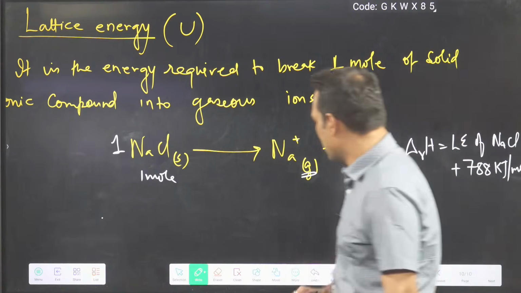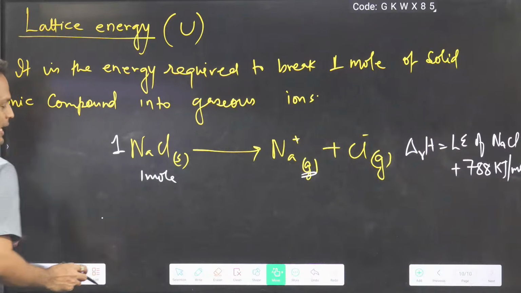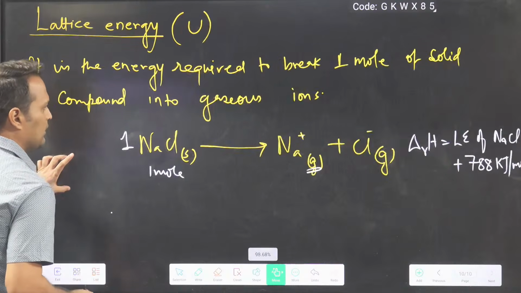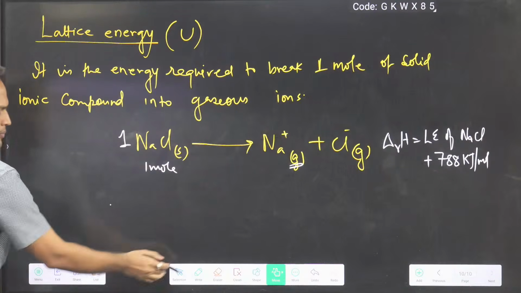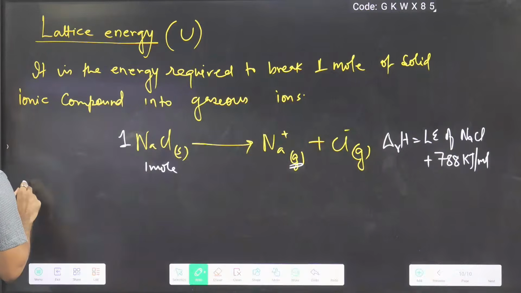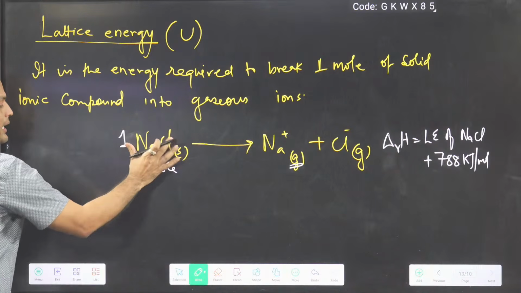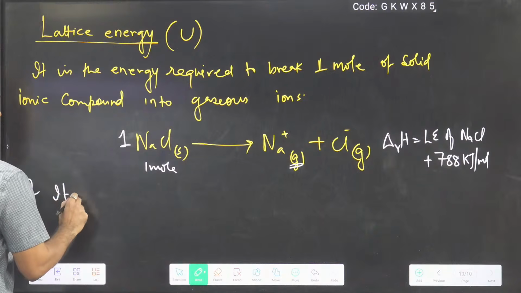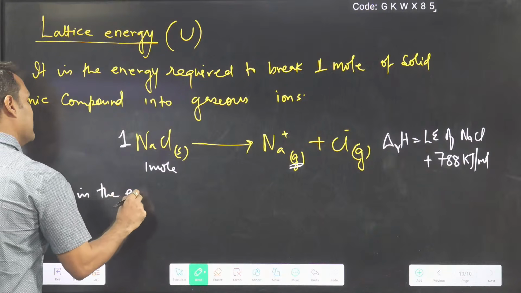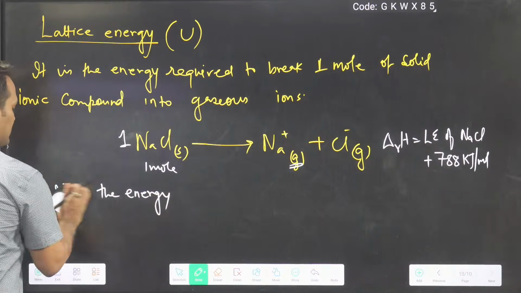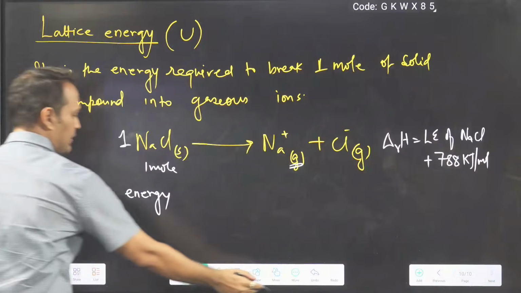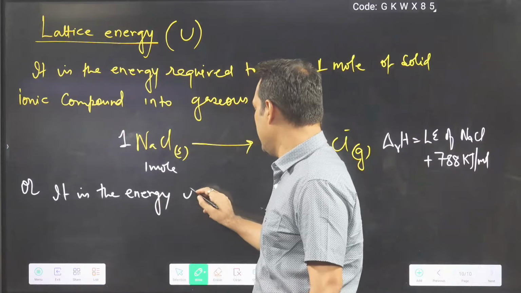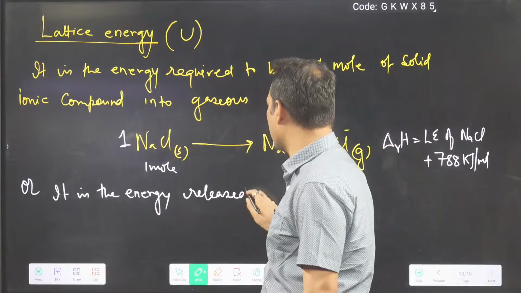Clear? Now here we can tell the reverse also. You can say that breaking requires energy. Then if I make NaCl, then energy will be what? Liberated. Correct. I can write the definition in terms of liberation also. It is the energy released. Can you tell me what I should write?